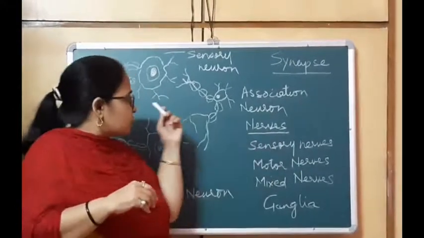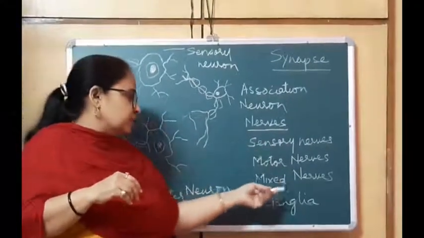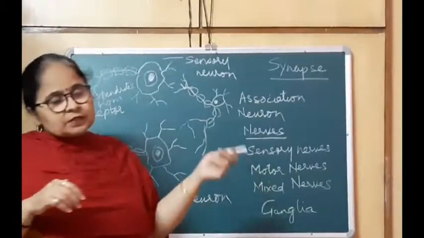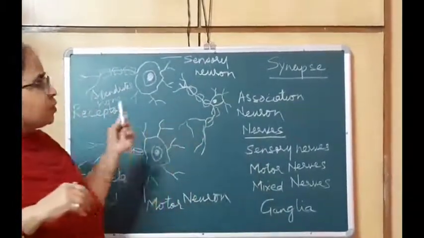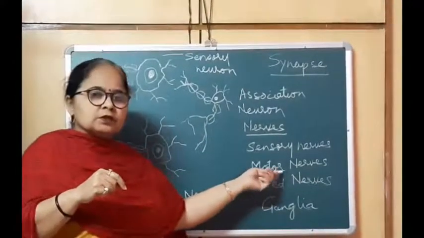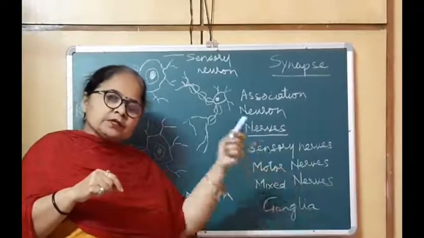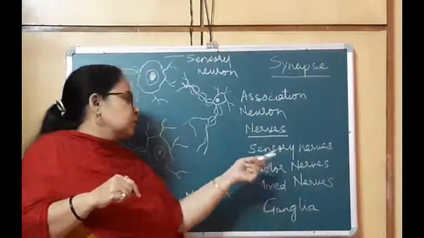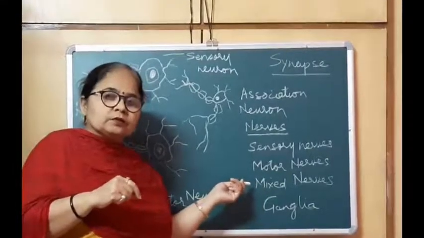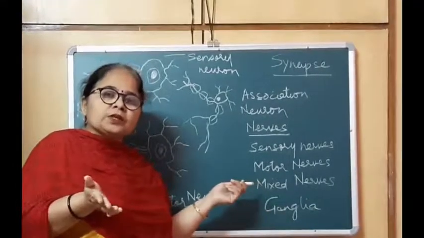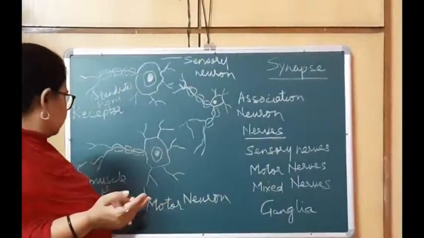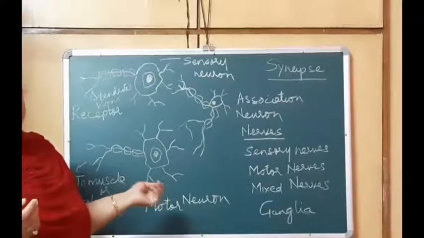So just like there are three types of neurons, there are three types of nerves. First is the sensory nerve, which takes the message from the receptor organ to the brain or spinal cord. Then there is the motor nerve that brings the message from the brain or spinal cord to the organ which is going to perform the action. What is that organ called? It is the effector organ, called muscle or gland.